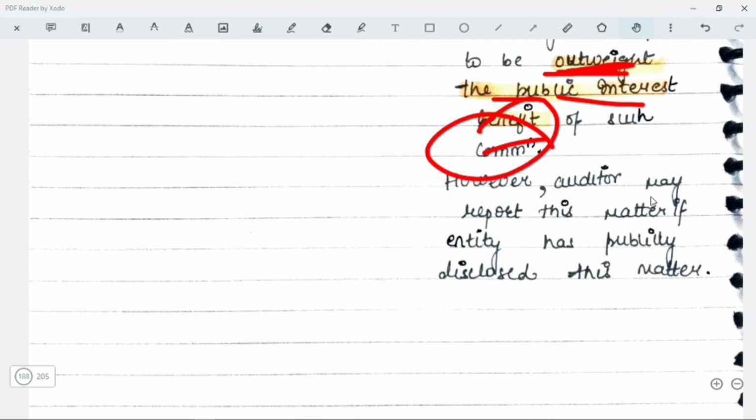Okay. Now this was all about SA 701. It is a quite short standard, quite easy, but there are quite a lot of things to remember. So go through it once, revise it well. It is important as well. So this was all about SA 701.